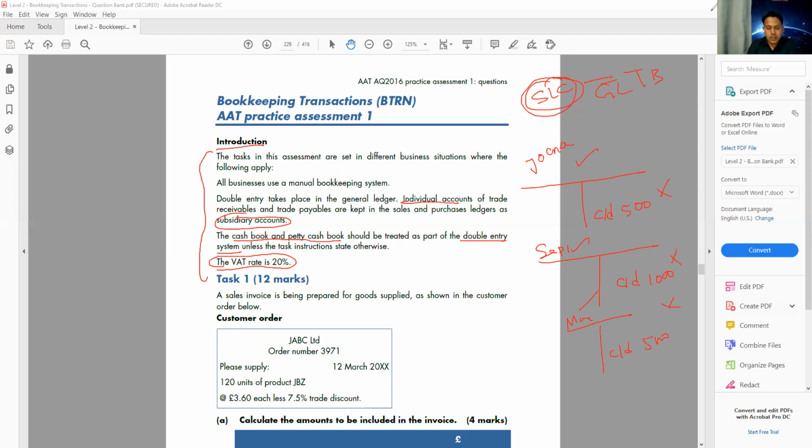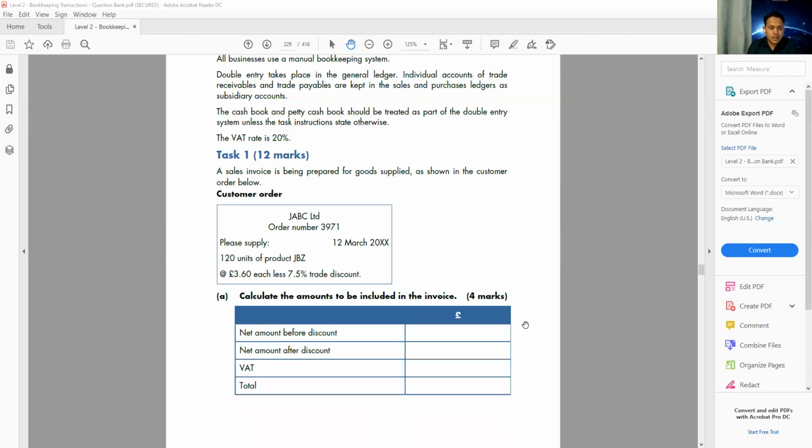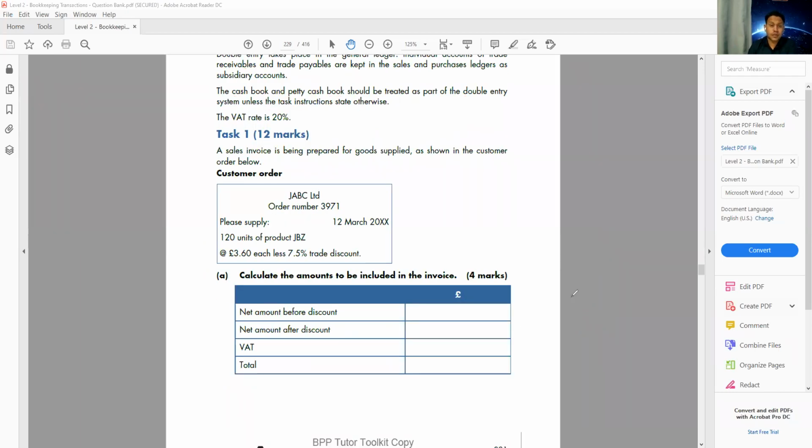Okay, so now we move to the actual question. Let's move to task number 1. Task 1 is for 12 marks, and mainly the question comes from the invoice. Most of the time, 99% of the time, the question comes from the invoice, so calculation of the invoice. Let's have a look and try everyone together so that we can practice the whole question together. Make sure you have a calculator with you so that we can do some workings. Once we've done this question, hopefully you will have revised the whole book.